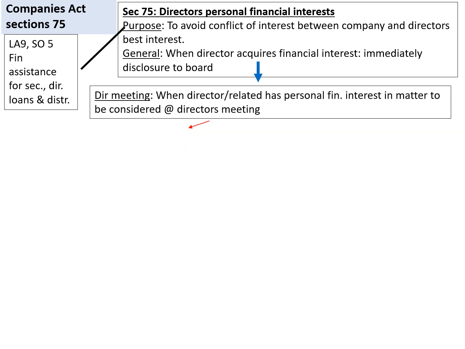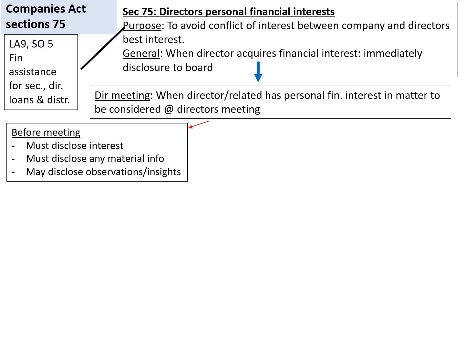In cases when a director or a person related to that director has a personal financial interest in a matter that will be considered during a director's meeting, the following will apply. Before the meeting, the director must disclose his or her interest, and also disclose any material information relating to the interest. The director may also disclose observations or insights if requested by the other members of the board.